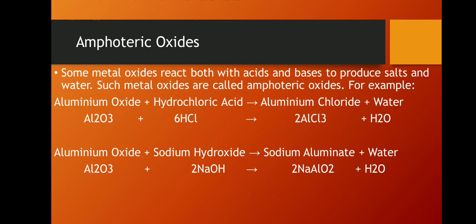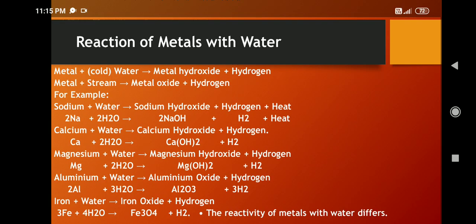So what will we get? Sodium aluminate plus water. Got it? Similarly zinc plus hydrochloric acid gives zinc chloride and hydrogen. So this is the way metals react with acids.